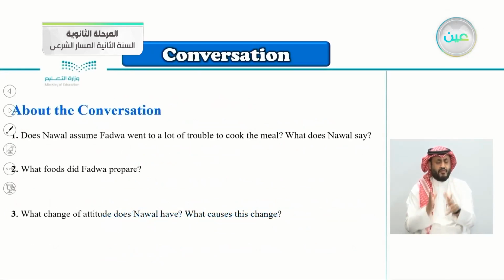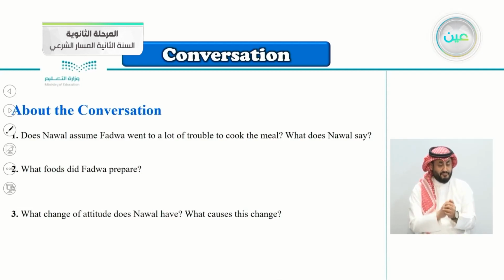About the conversation questions here, does Nawal assume Fadwa went to a lot of trouble to cook the meal? What does Nawal say? What foods did Fadwa prepare? What change of attitude does Nawal have? What causes this change? So we have three questions here.